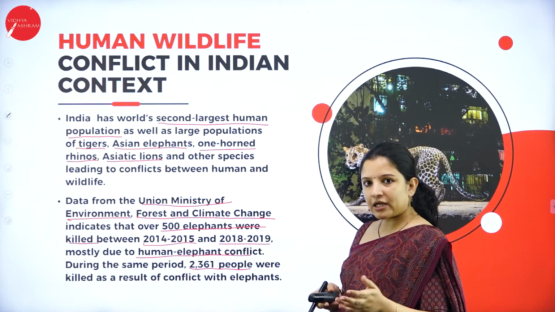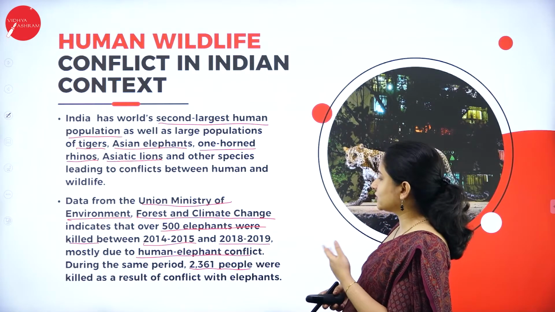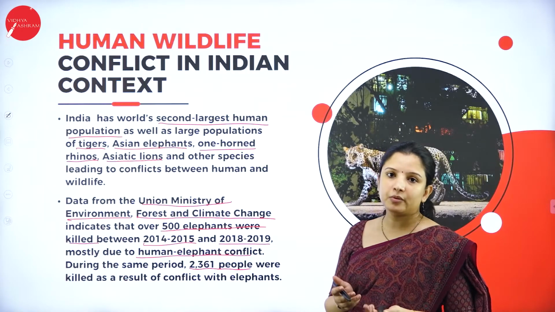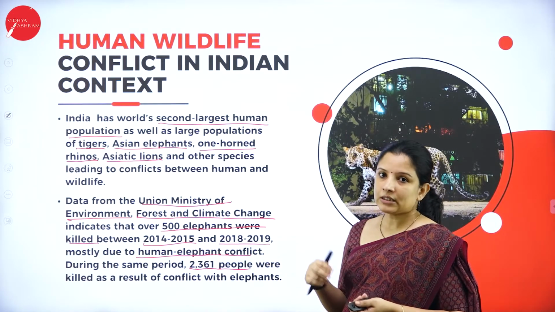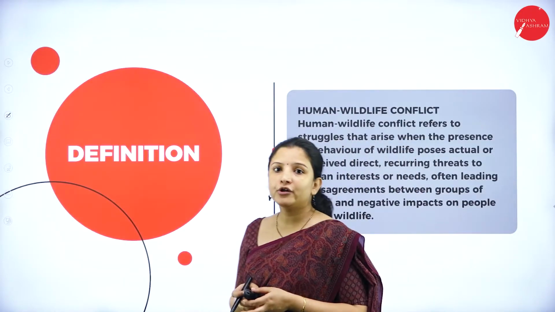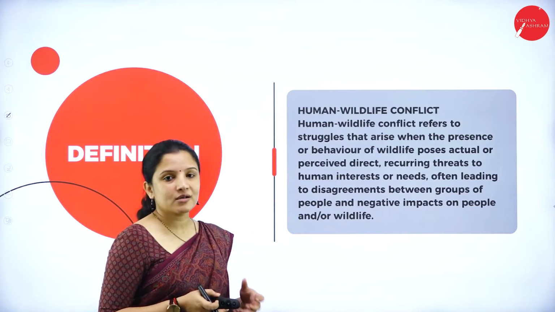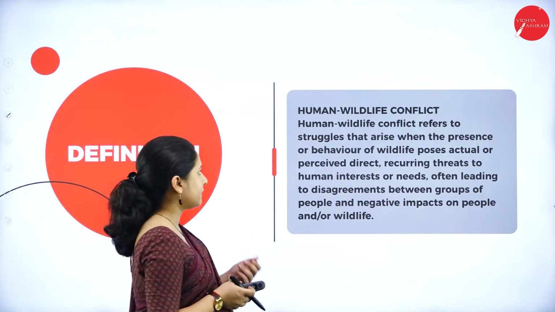But apart from that, people also lost their life. That is, 2,361 people were killed because of the elephants. So talking about human-wildlife conflict, what exactly is human-wildlife conflict?